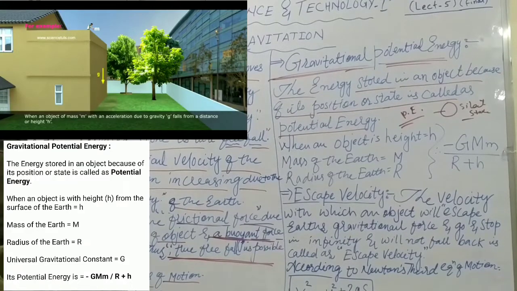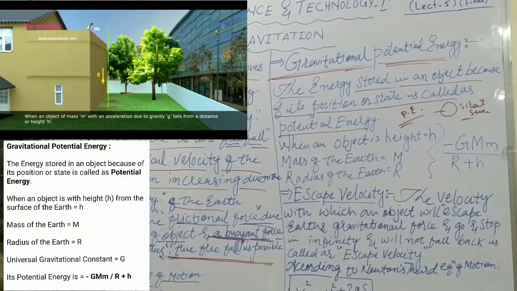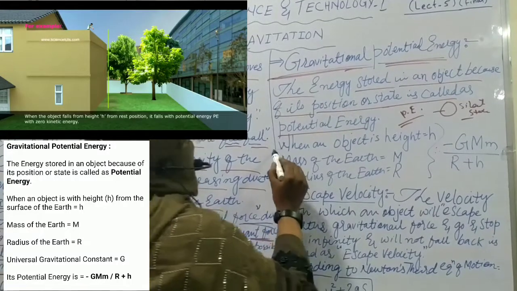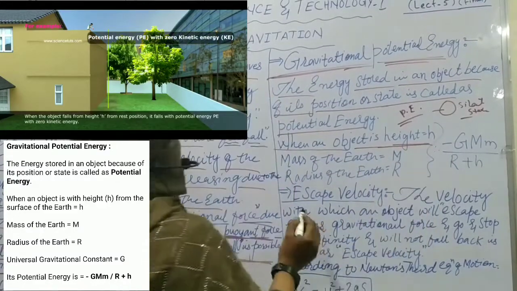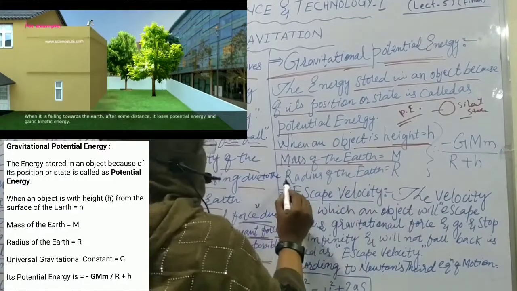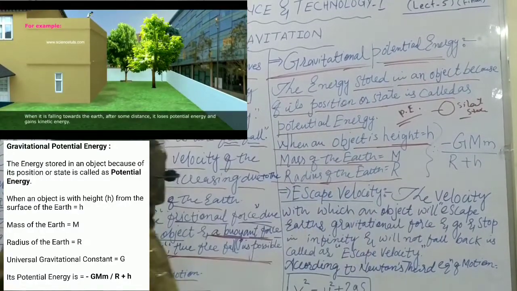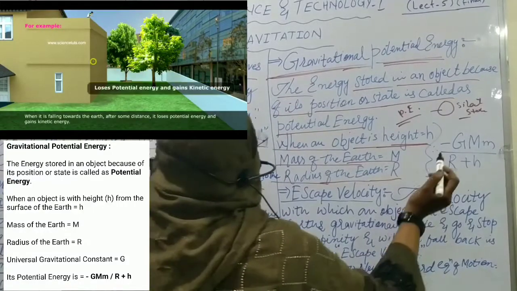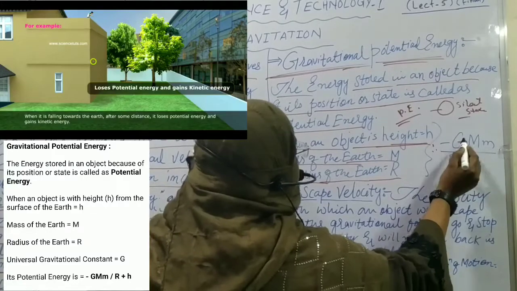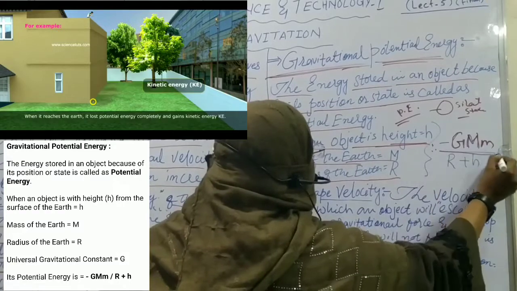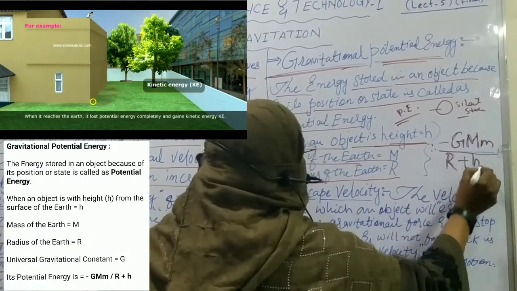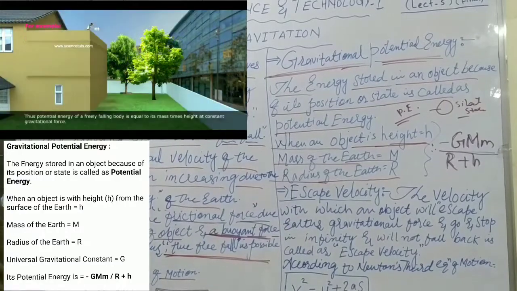And when we release it from our hand, it will convert into kinetic energy, and that is the movement we will see here. So when an object's height is h, the mass of the earth is capital M, and the radius of the earth is capital R, then the gravitational potential energy will be minus capital G into capital M into small m divided by R plus h. Okay students, this is the formula for gravitational potential energy.